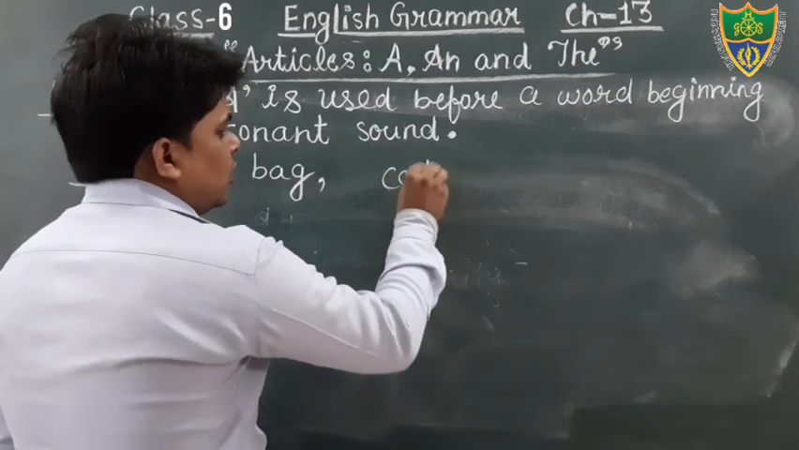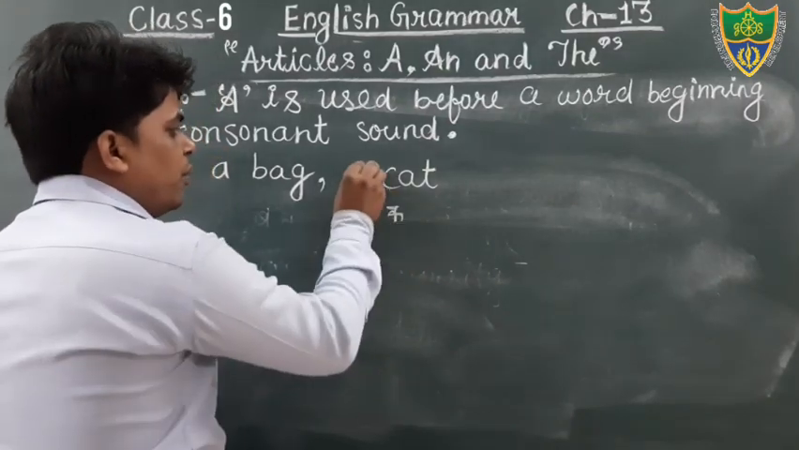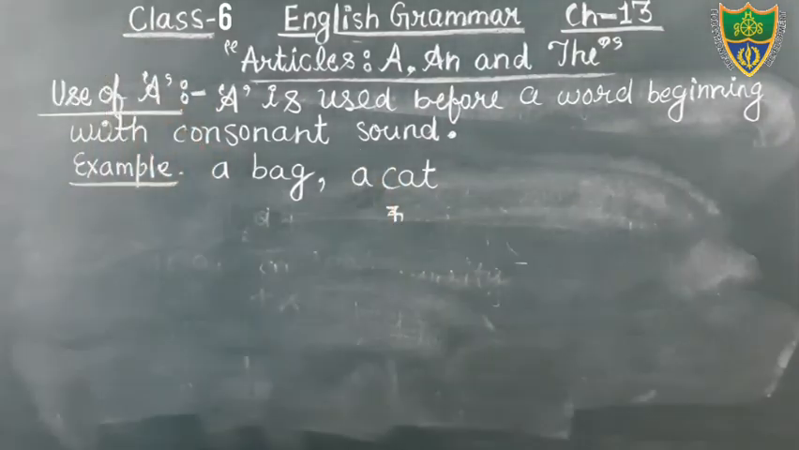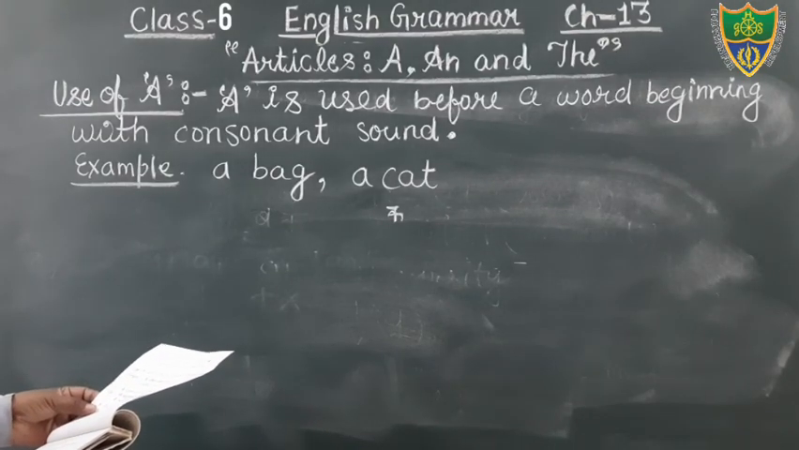Cat. And the sound of this word is ka. Therefore, we will use the article a. Okay, students? Keep in your mind all these things.